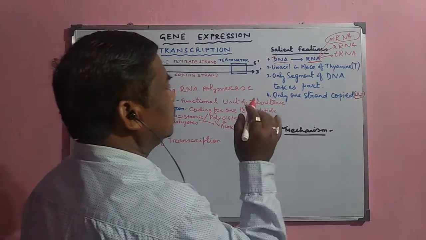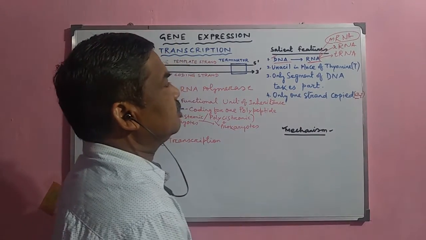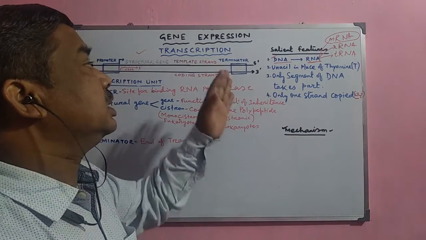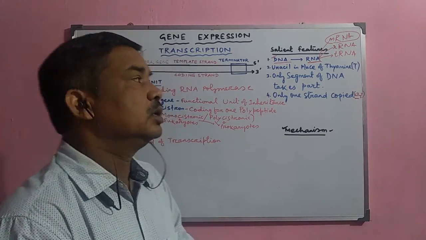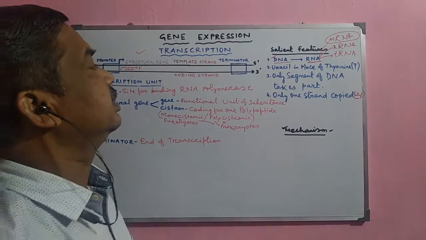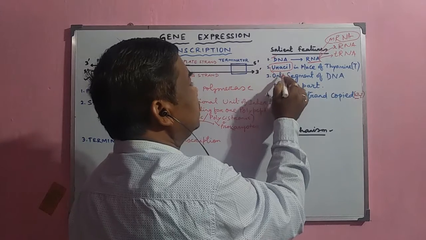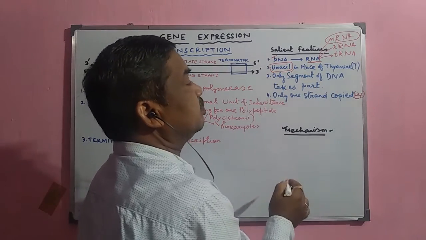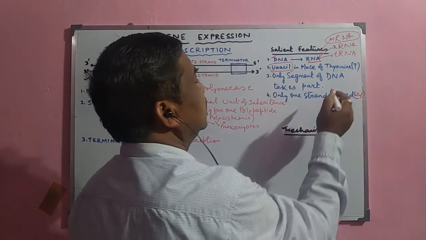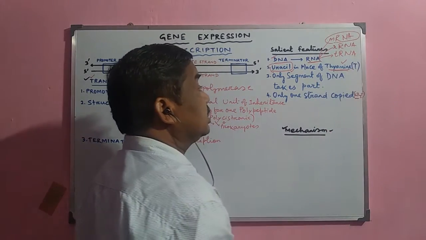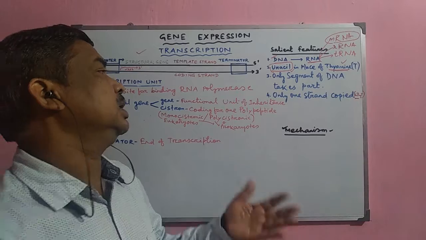Now, what is an RNA molecule and what is the difference between the DNA and the RNA molecule? Of course, the DNA is double-stranded, whereas the RNA molecule is single-stranded. And another important thing is the uracil nitrogenous base is present in the RNA, whereas thymine is absent here. So uracil is present in place of thymine.